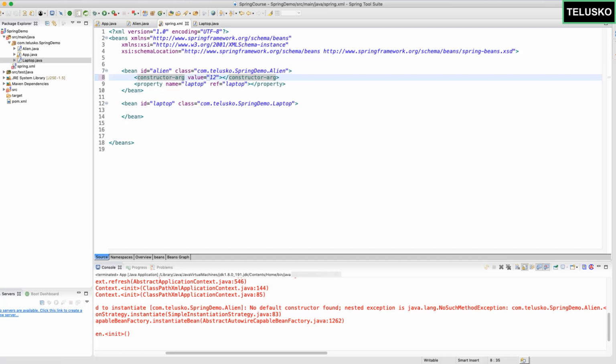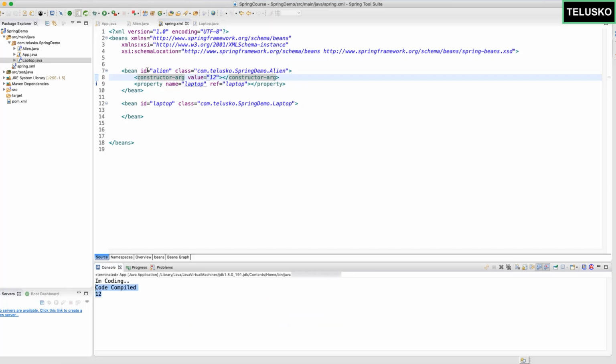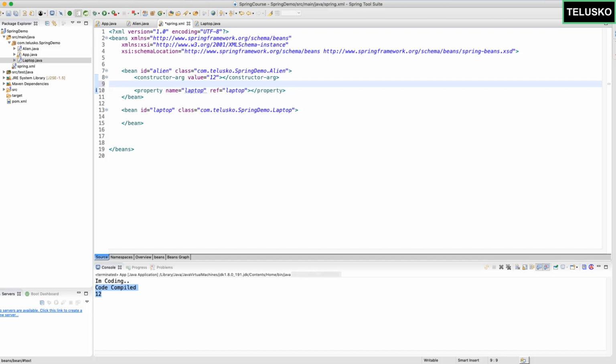Of course, you can use setter or you can use constructor. Let me run this code now. Let me relaunch the application. Can you see that we got 12 now? This time we are not calling the default constructor, we are calling a parameterized constructor by passing this value. But what if you want to assign for laptop as well? What if you have a constructor which takes laptop? In that case, you can specify one more constructor-arg here and that will work.